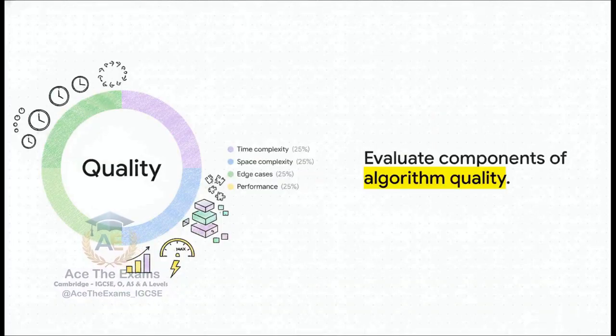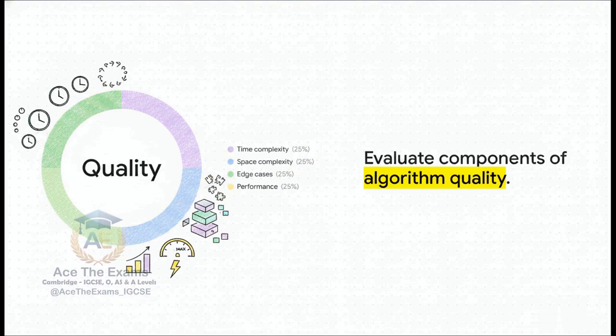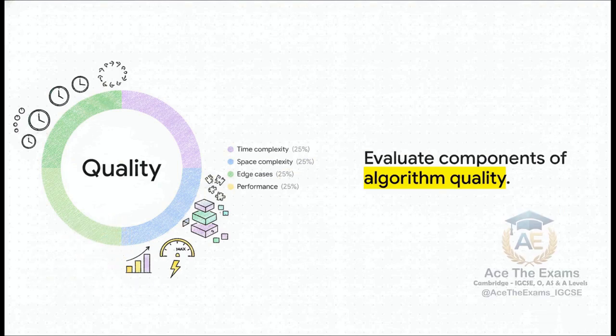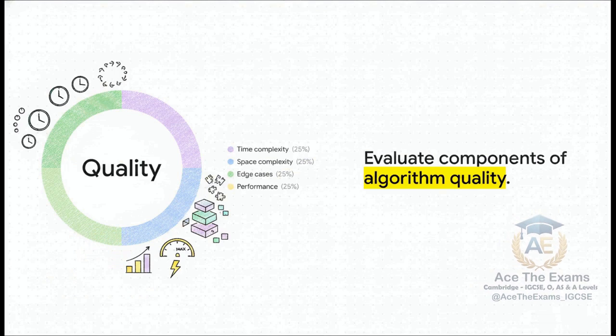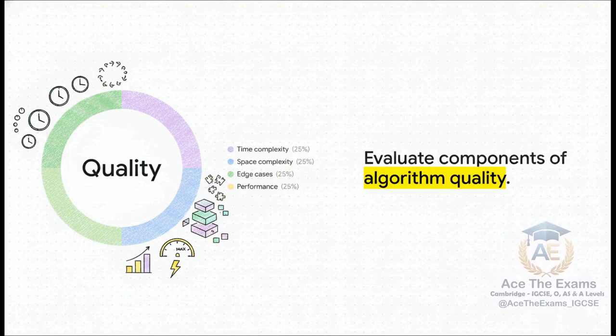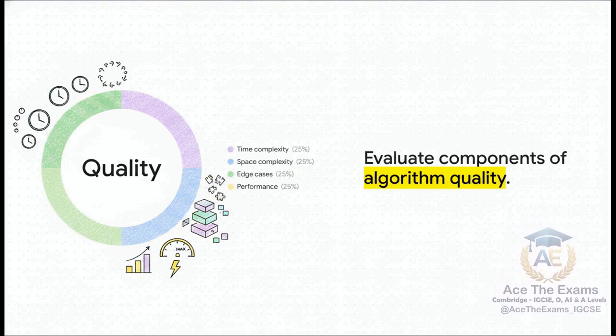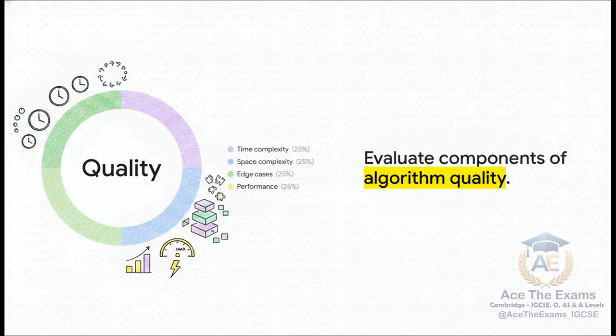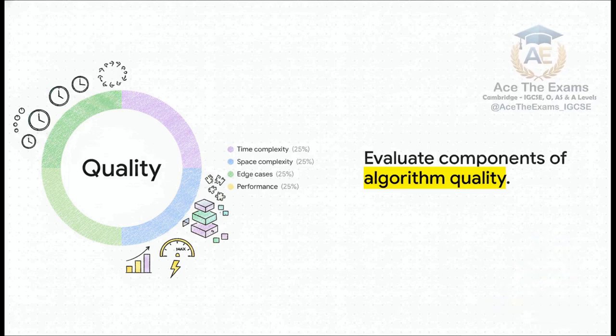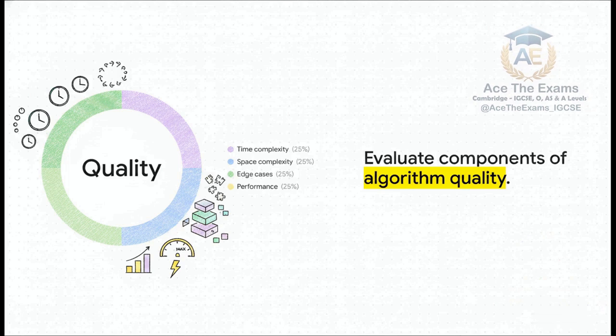Now, if you find yourself evaluating the quality of an algorithm that's designed to detect or mitigate these threats, you must identify 4 key components: time complexity, space complexity, edge cases, and the overall effect on performance. If you miss even one of these components, you are literally leaving incredibly valuable marks on the table.